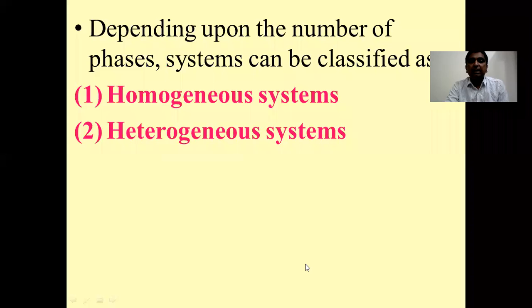In the earlier lecture, we have seen the definitions of systems and phases.